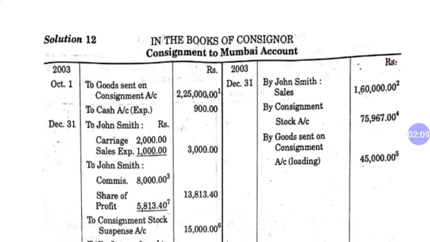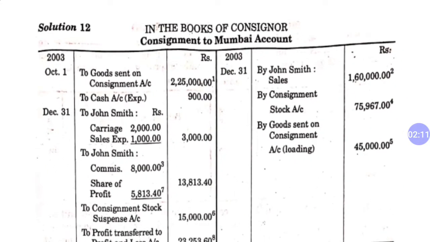So dear student, as you can see in this consignment account, we have to goods sent on consignment 2,25,000. So how does this figure come out? The consigner sent 300 bales of rupees 600 each, so it becomes 1,80,000. But the invoice price is 20% on sales price.